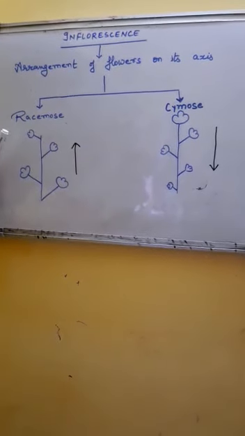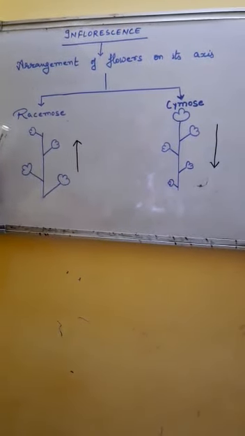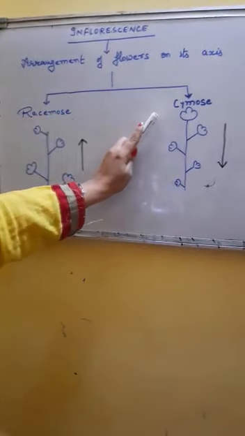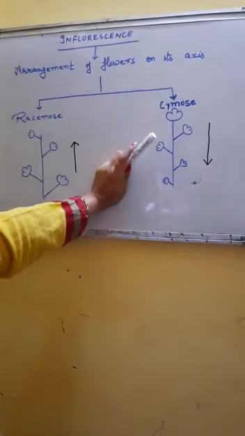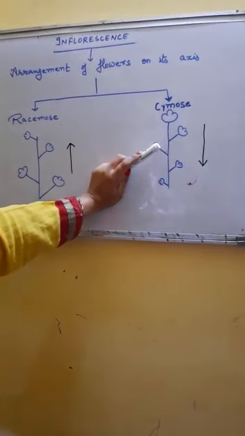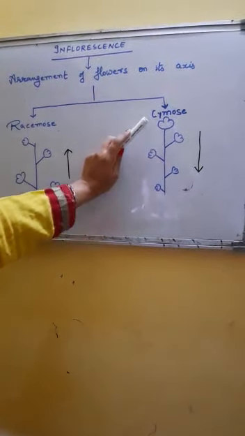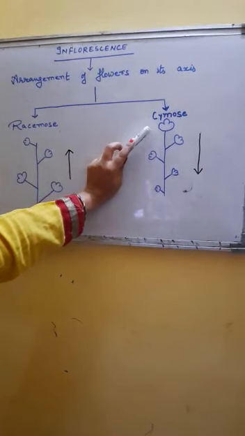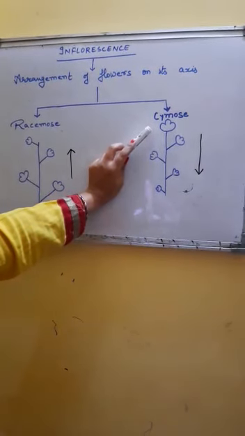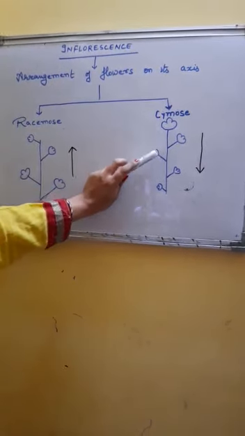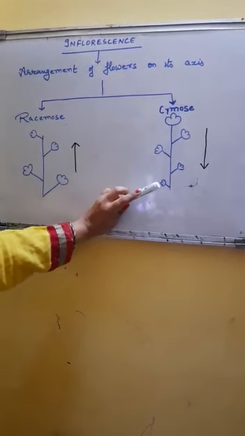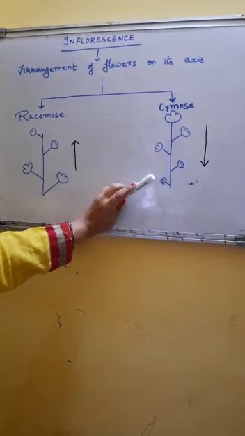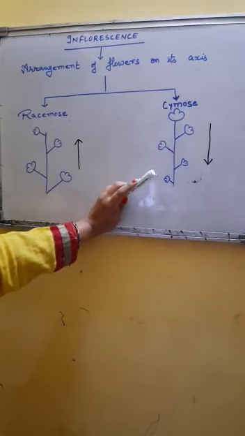Examples: wheat, rice, maize, grass, etc. In cymose inflorescence, the growth of the main axis is limited. The first flower grows on the top of the main axis and flowers grow in a basipetal succession, that is from top towards the base. Examples: Bougainvillea and Calotropis.